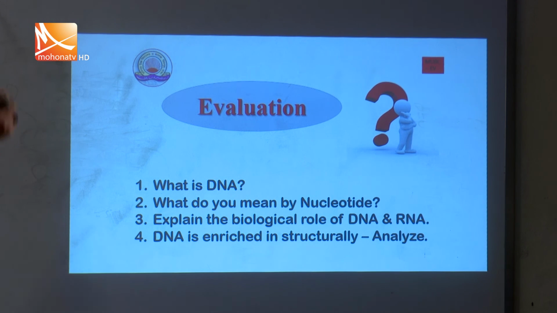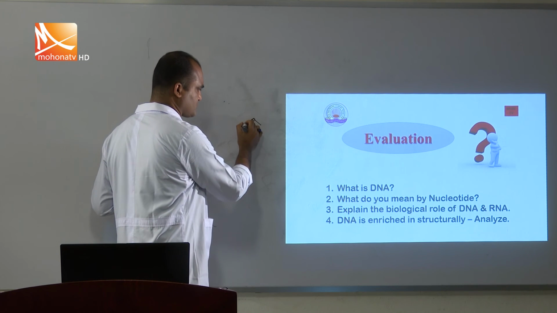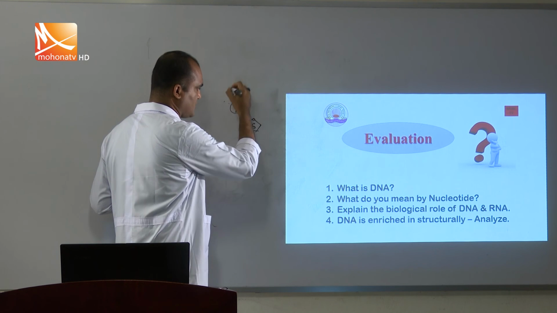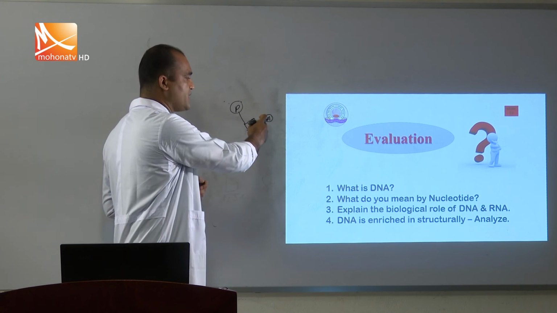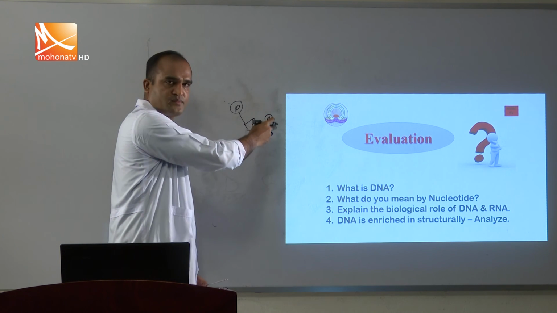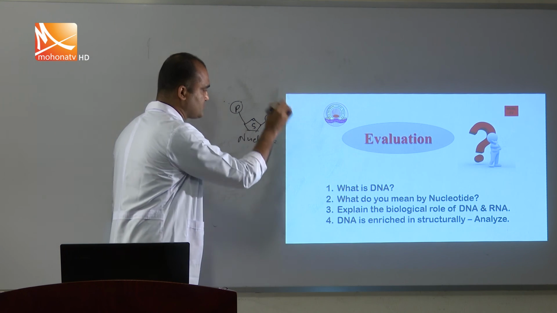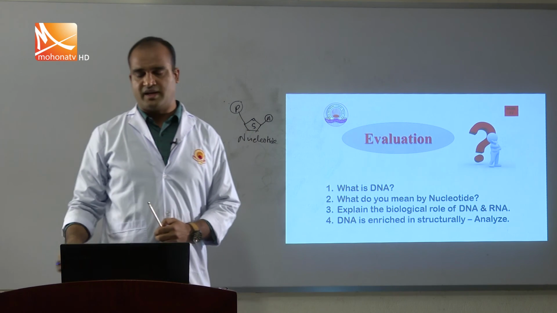We already know it is one sugar, one phosphoric acid, and one nitrogenous base, which may be adenine, guanine, thymine, cytosine, or uracil. Any one of them makes it a nucleotide. Okay? Now the biological role of DNA and RNA.